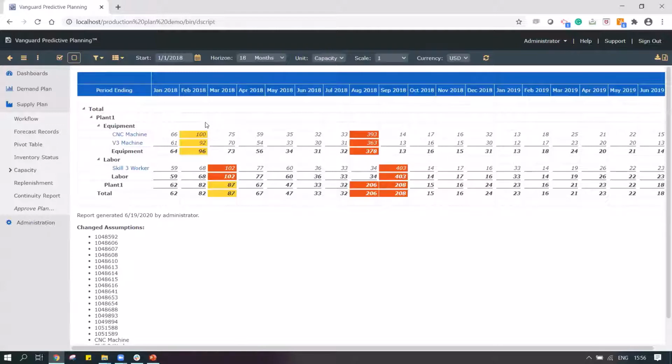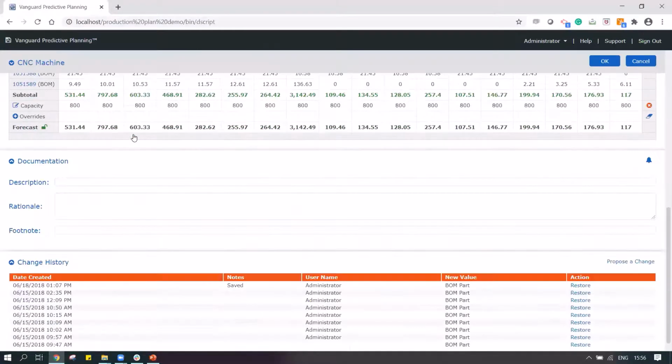I do not have to do it in the month of March. I do not have to sit in the month of March and realize that I might not be able to manage these orders. I get this information 3 months in advance. I'm optimizing it and I'm making changes to my January plan as well as my February plan so that I can be on time. I can meet the service levels that I have agreed with my customers, and fulfill their orders on time. And that's very critical.